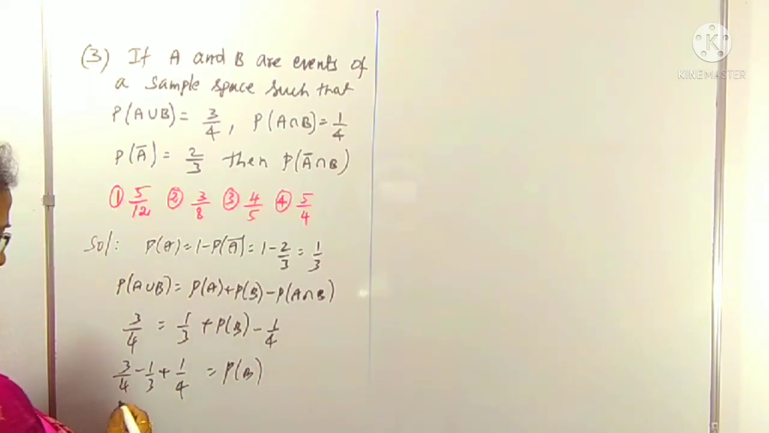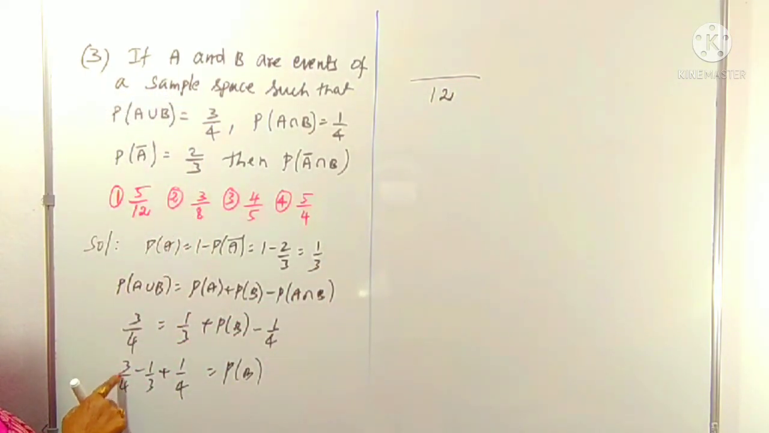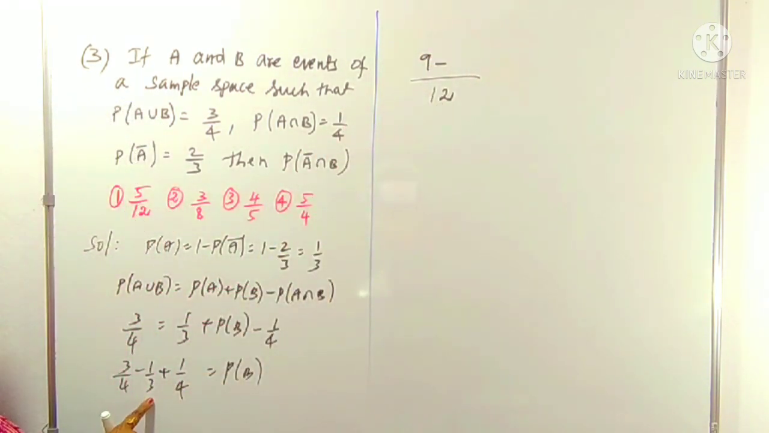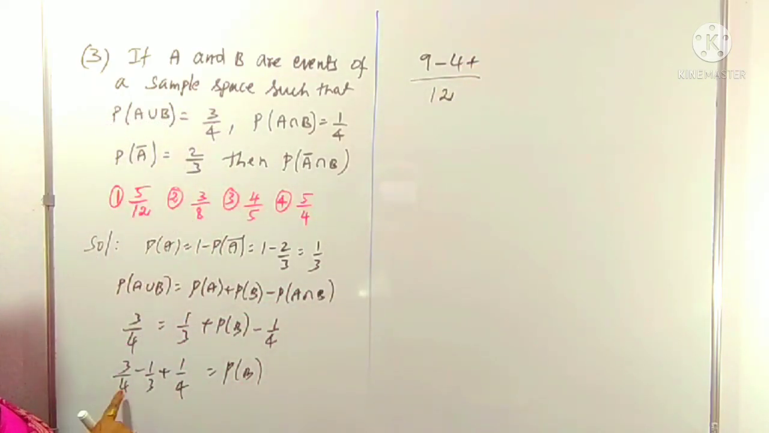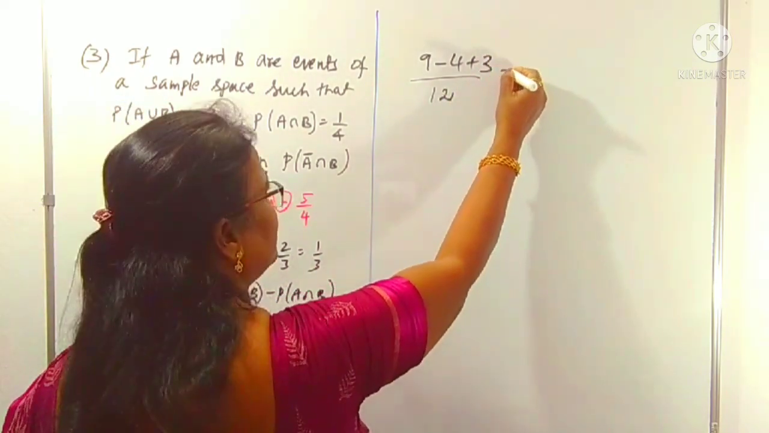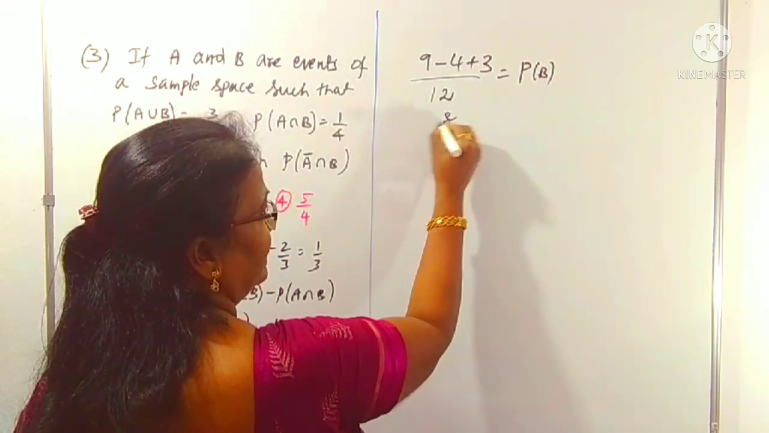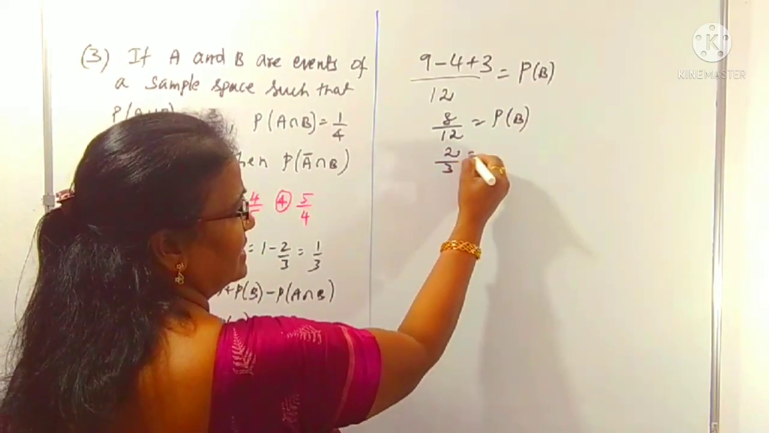By simplification, the LCM of 4 and 3 is 12. Here 4 multiplied by 3 is 12, so 3 by 4 becomes 9 by 12. Here 3 is there, multiplied by 4, so 1 by 3 becomes minus 4 by 12. Plus, 4 is there, multiplied by 3, so plus 3 by 12, equals P of B. By simplification, 9 plus 3 is 12, 12 minus 4 is 8. 8 by 12 is equal to P of B. 8 by 12 means four 2s, four 3s, so this is 2 by 3. This is P of B.